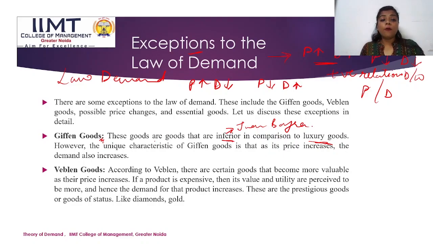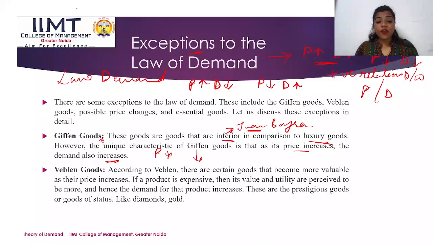And Giffen goods are even lower than these inferior goods. So as the price of Giffen goods increases, the demand will increase. If the price increases, the demand will automatically increase. And if the price decreases, the demand will also decrease.